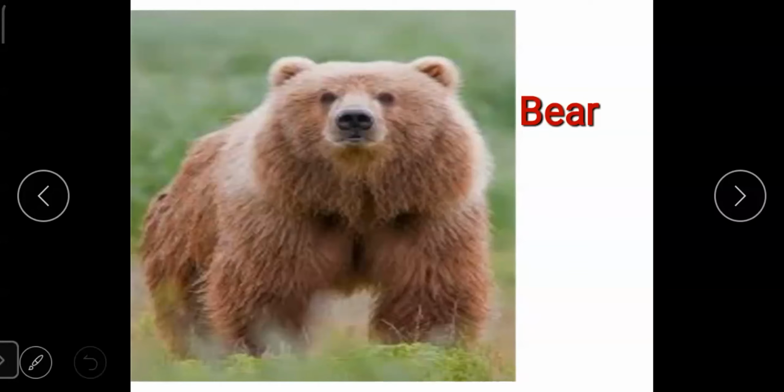This animal has a lot of fur on its body. And what does this animal eat? It eats roots, berries, fish, and mostly they like honey. This is a familiar animal because most of the soft toys are made like teddy bears.